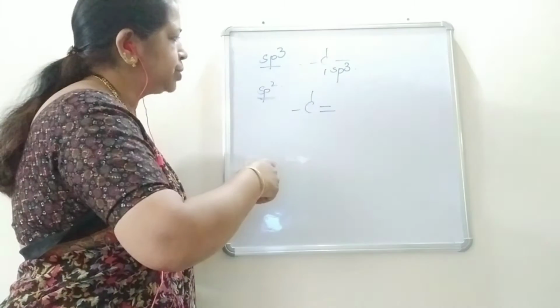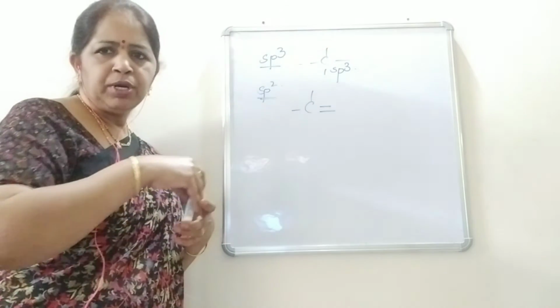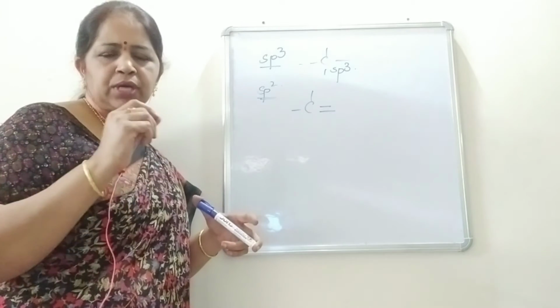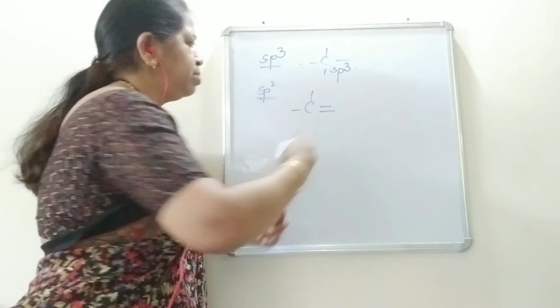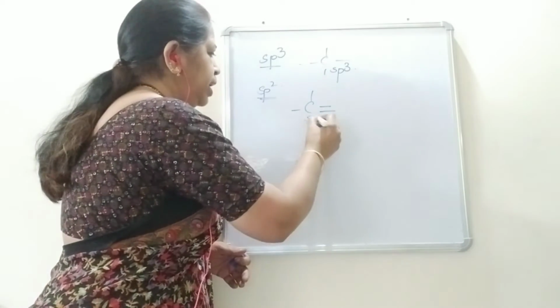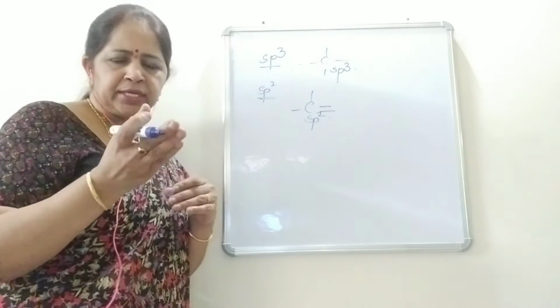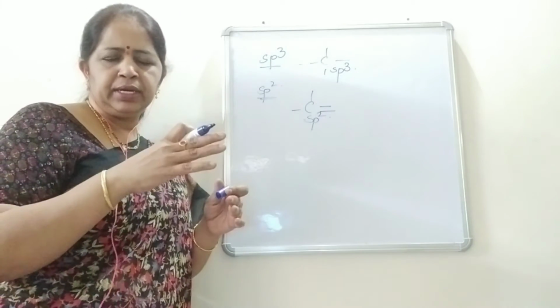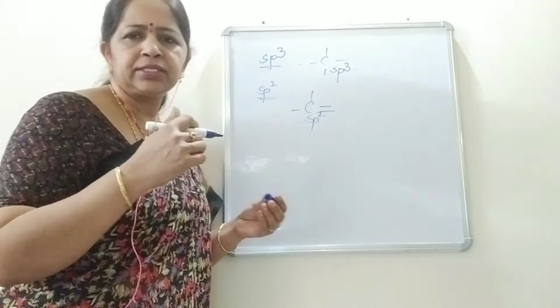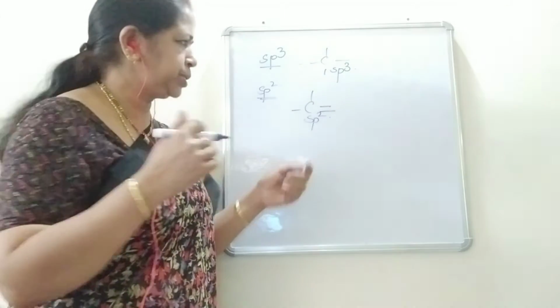Right students? So, the double bonded carbon atoms are sp2 hybrid carbon atoms. If a double bond is present on the right side or left side of a carbon, then that carbon is said to be in the sp2 hybrid state.